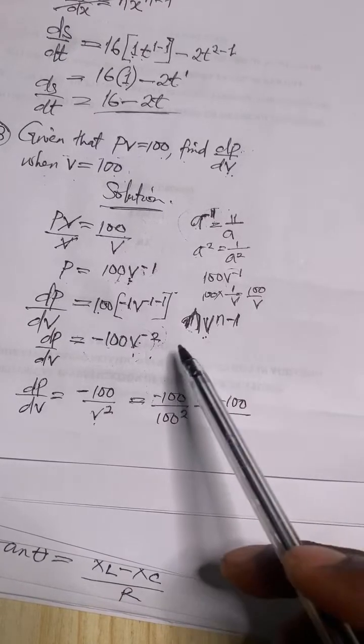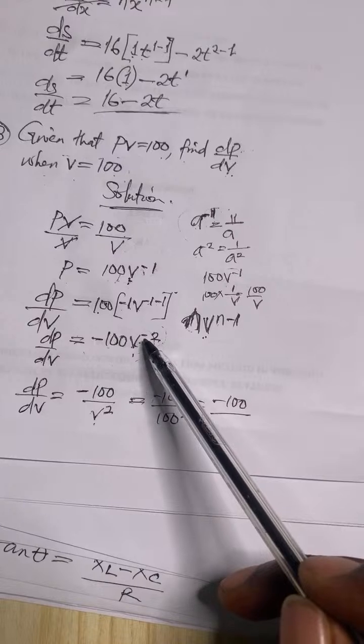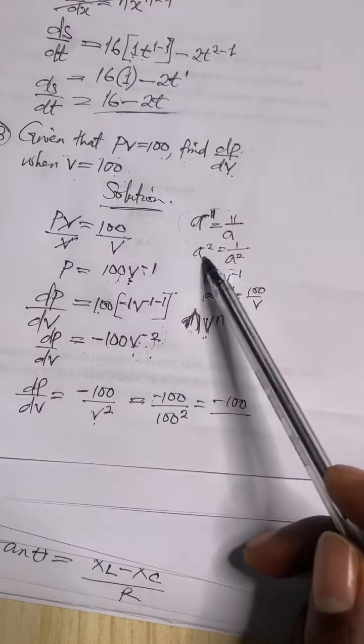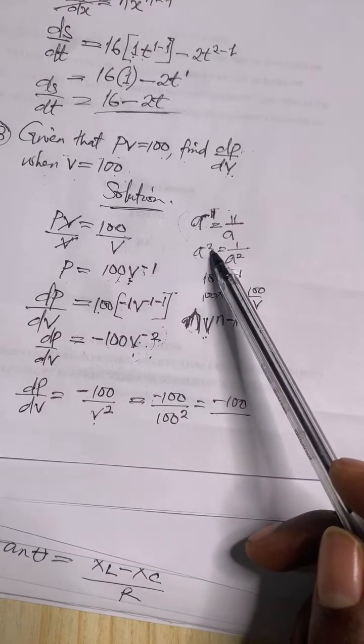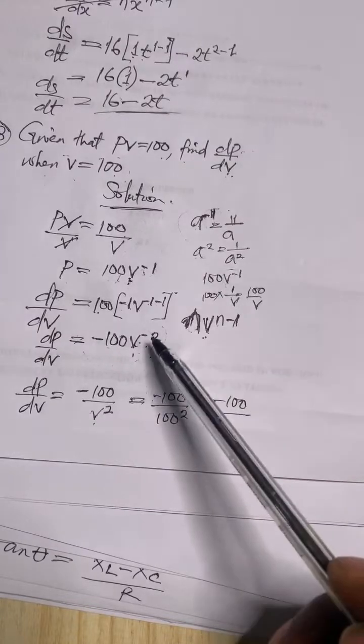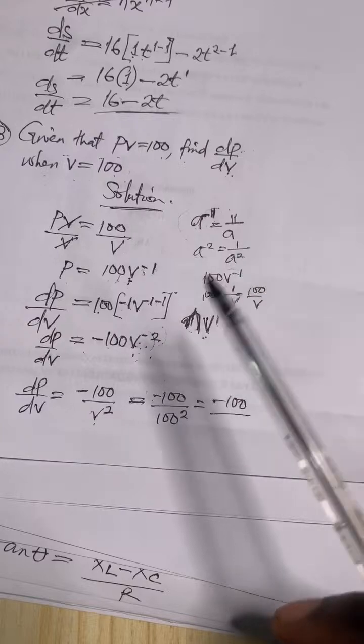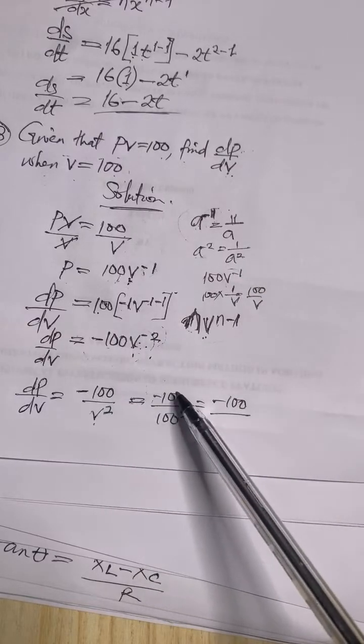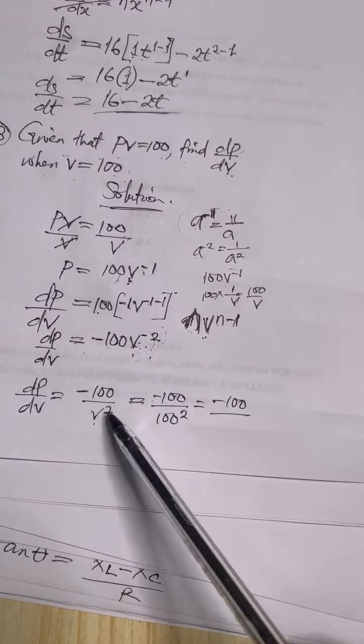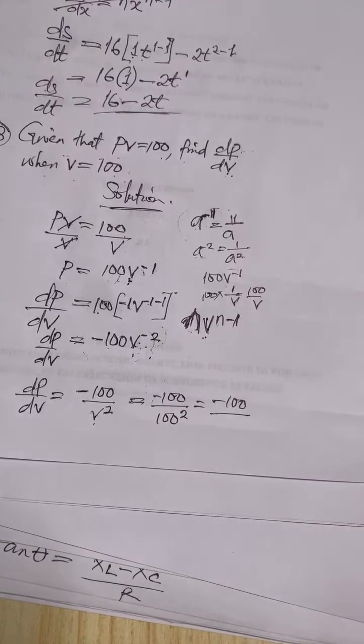Yes, I've explained it now. I told you that because of the rule we've been explaining. Look at it now. If you have a raised to the power of negative 2, it is equal to 1 over a squared. So you have v raised to the power of negative 2 is equal to 1 over v squared. So that 1 on top, we multiply by negative 100 to give negative 100. Then v squared is underneath already.